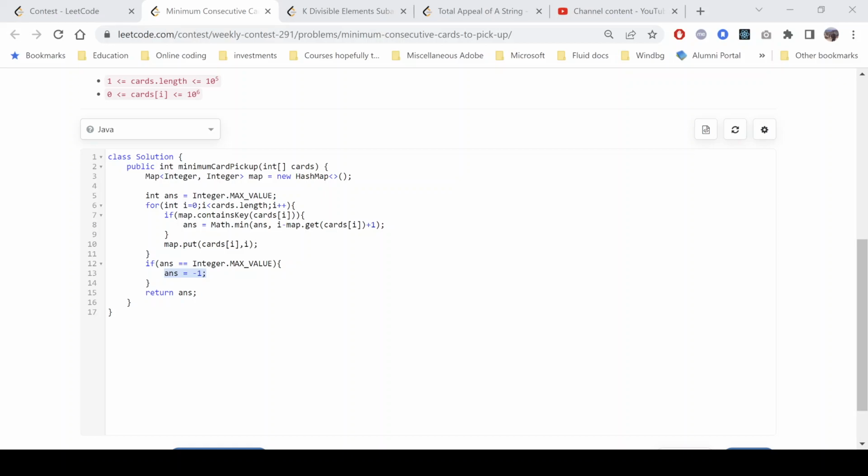So again, an implementation based question, and the time complexity for this one is big O of n, and space is, if you see, then it's big O of number of distinct values that we have in cards of I.